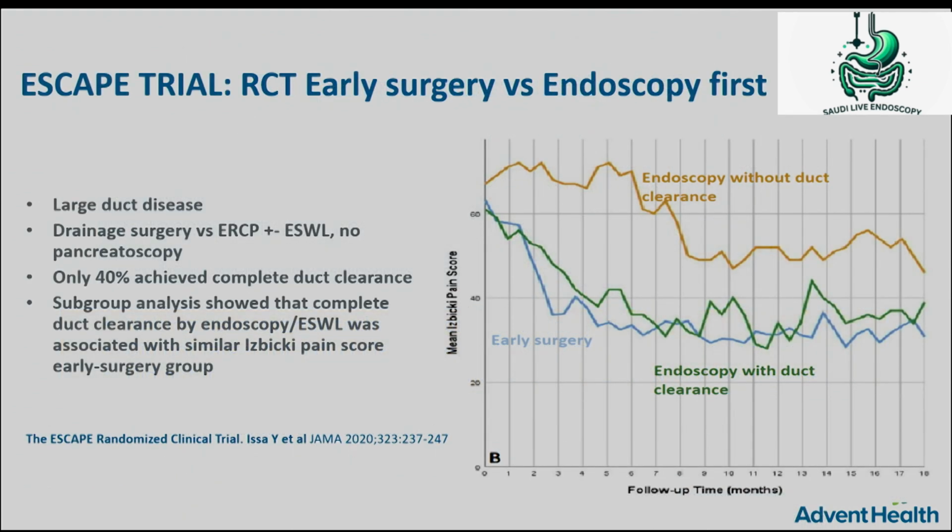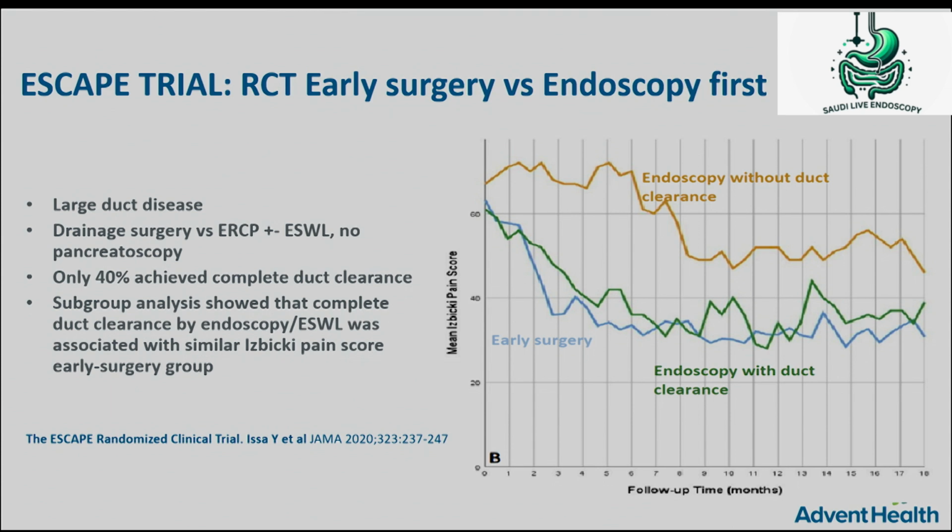Another trial, the ESCAPE trial, published in 2020, also compared surgery with endoscopy. Again, they said surgery is the better first line for these patients, but in the endoscopy group, it was only ERCP with or without ESWL, but no pancreatoscopy, no laser, no EHL, and only 40% of the patients achieved ductal clearance.